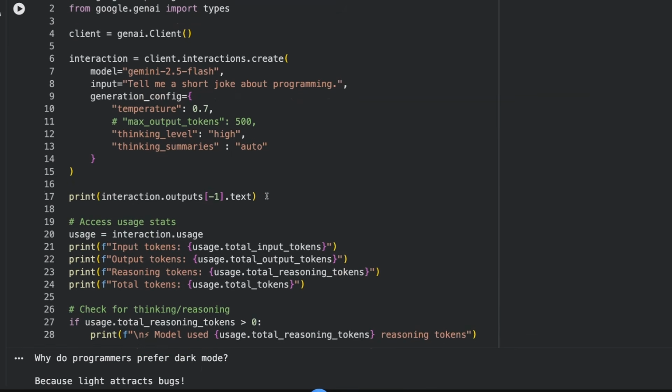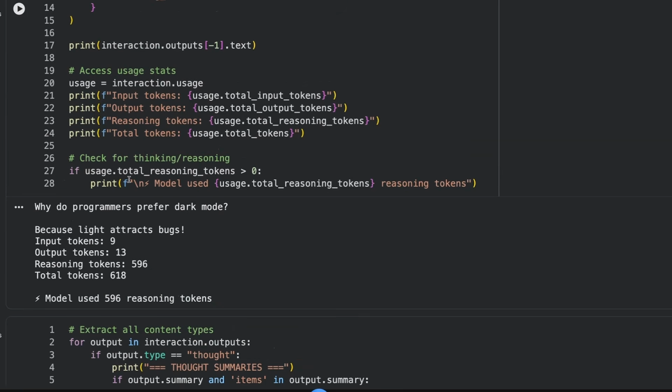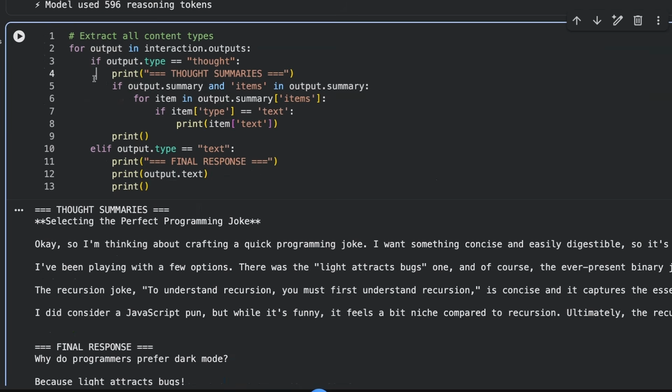And of course, don't forget that's going to be using tokens. So you can see here, we've gone through, printed that out, and our final response back is this joke. And we can see that the output tokens was only 13 tokens for this, but the reasoning tokens is nearly 600 tokens there.